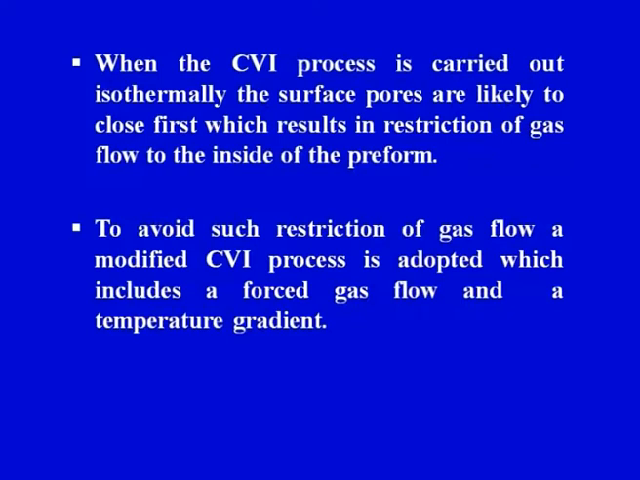You can see on your screen the second point: to avoid such restriction of gas flow, a modified CVI process is adopted. So we will modify the process. How can it be modified? It includes a forced gas flow and a temperature gradient. So two important process variables are taken into account. The gas flow is now forced. In the previous case the gas flow was not forced, it was a natural flow only, but now we are forcing the gas into the preform. And second, we are going to establish a temperature gradient.